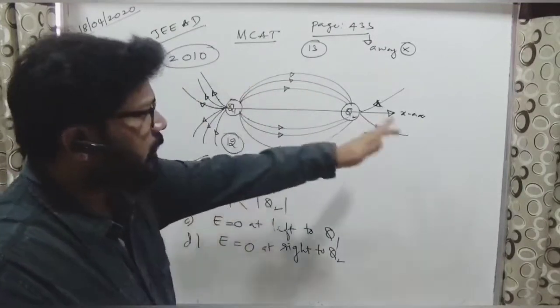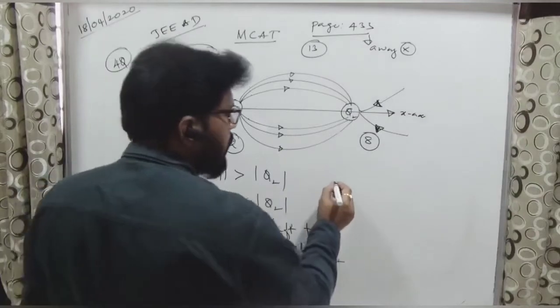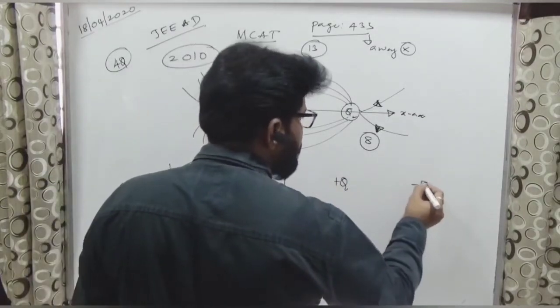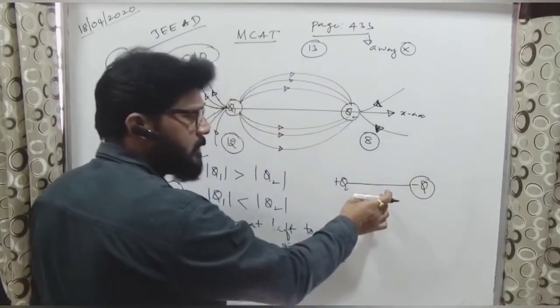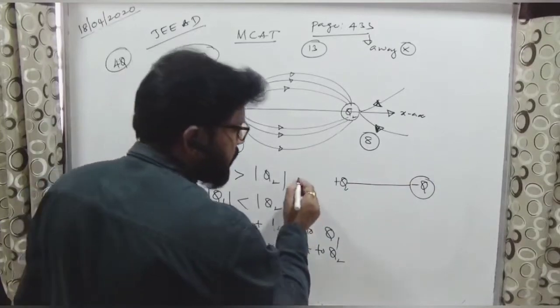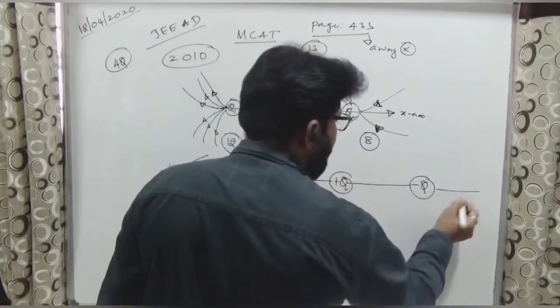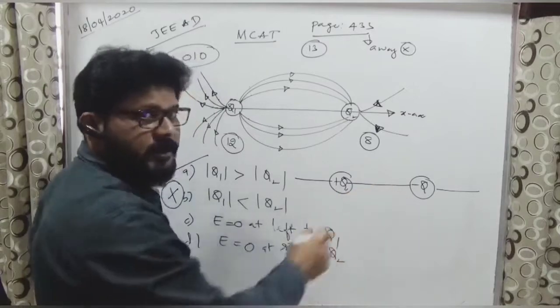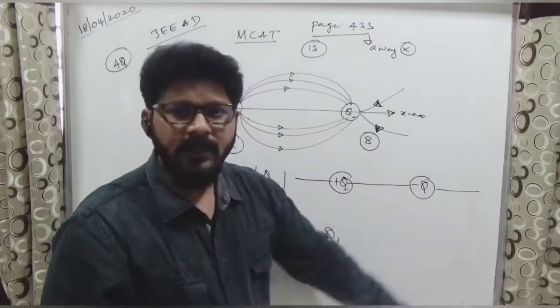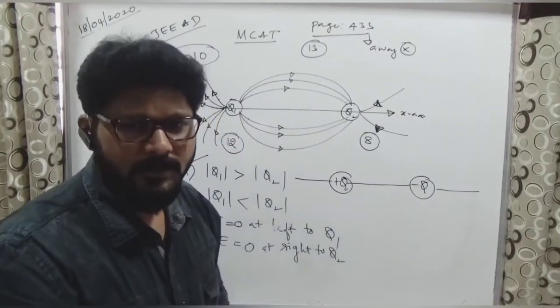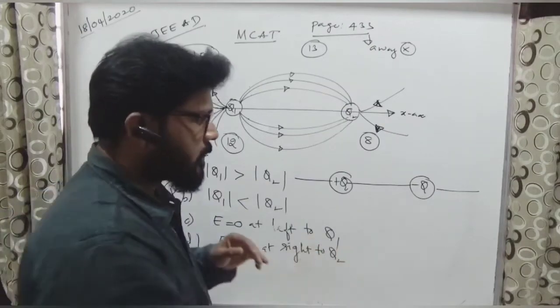Is it in the middle or outside? If I take one positive charge and one negative charge, will the electric field intensity be 0 inside or outside? In between or outside? In between it is not possible. Outside only is possible.